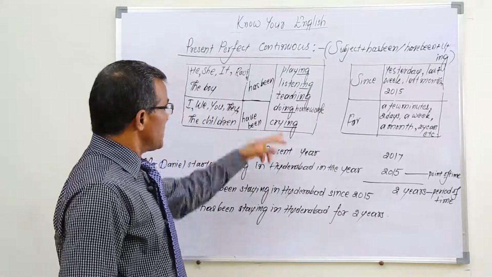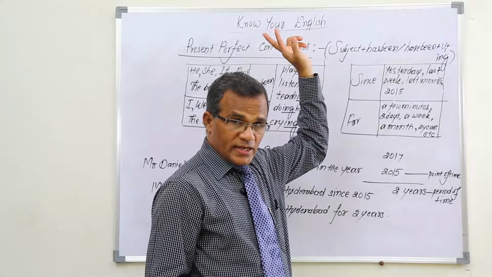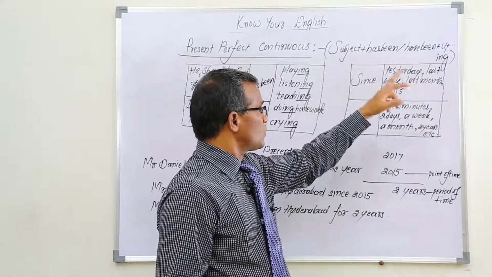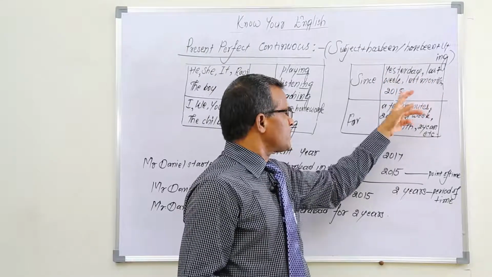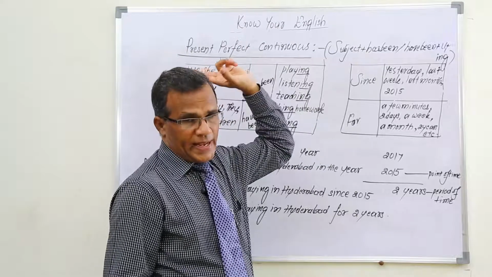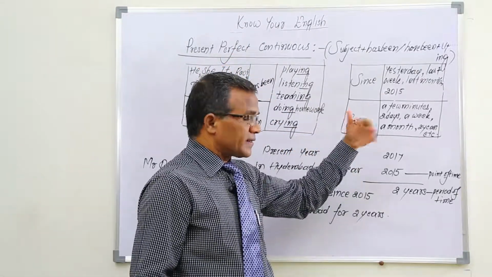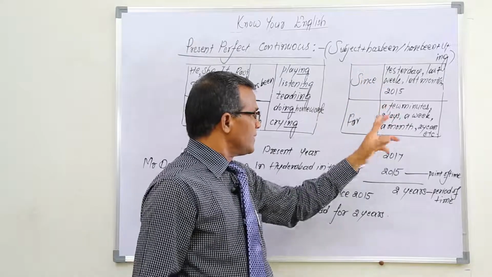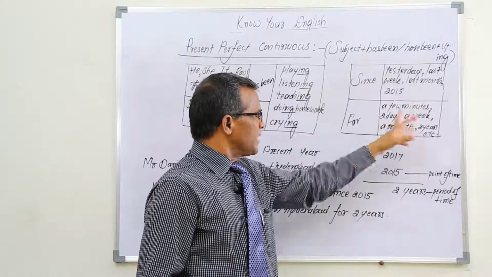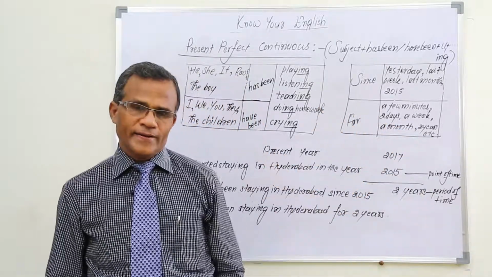Okay? So as per this one, you see here, since yesterday means yesterday something started and still it continues. Last week, last month, and year 2015, these are all point of time. And in the case of this one, the time, the period which passed, we can use for a few minutes, for 2 days, for a week, for a month, for some years, for decade.